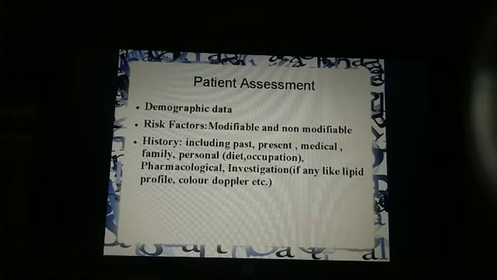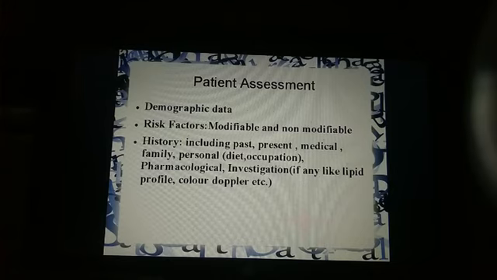Diet, maybe the patient is on a high fat diet, then we can ask the patient to stop it, and we also get the idea that due to high fat diet the patient may have this disease, right? Occupation is important, because in some occupations, for example, traffic police, they have to stand for a prolonged period of time, so they tend to develop this kind of disease, right?